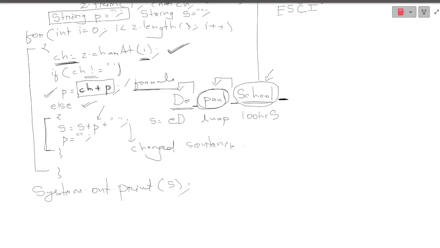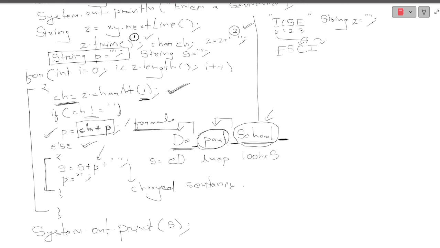This is a very important program. You must go through this, and let me just point out all the things you have to remember. This is the first, this is the second thing that you remember, this is the third. You need to know how to extract characters, and if you do not get a space, you just need to concatenate them by the use of this plus. This is ulta, can you see, ch plus p. But if you get a space, this is the sixth step that you need to remember.